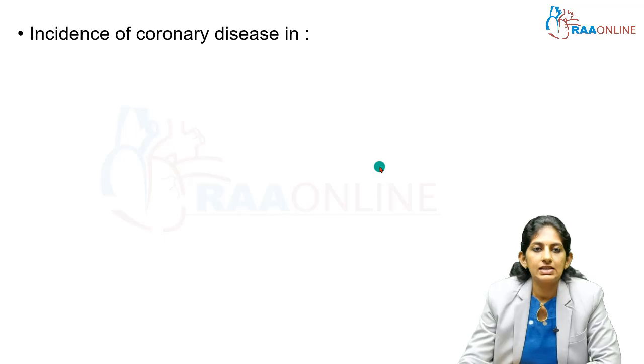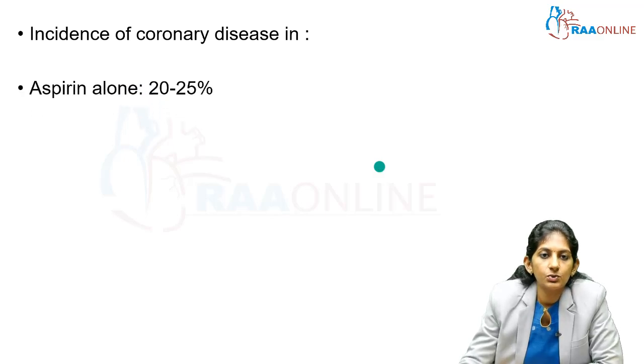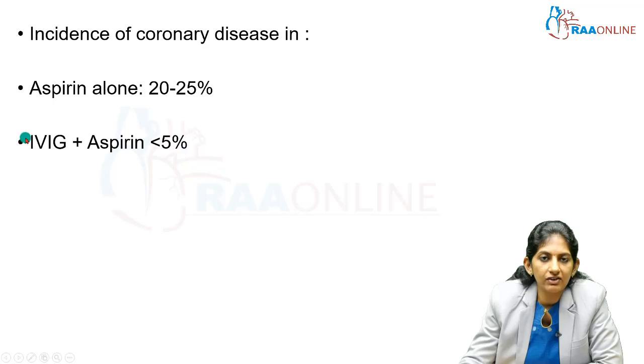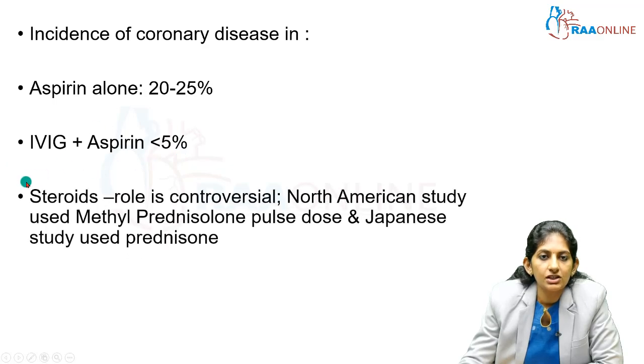So coronary disease, in case you treat with aspirin alone, it is 20 to 25%. When you add IVIG, look at the incidence, it gets reduced to less than 5%. Wonderful, isn't it? Okay. So steroids.